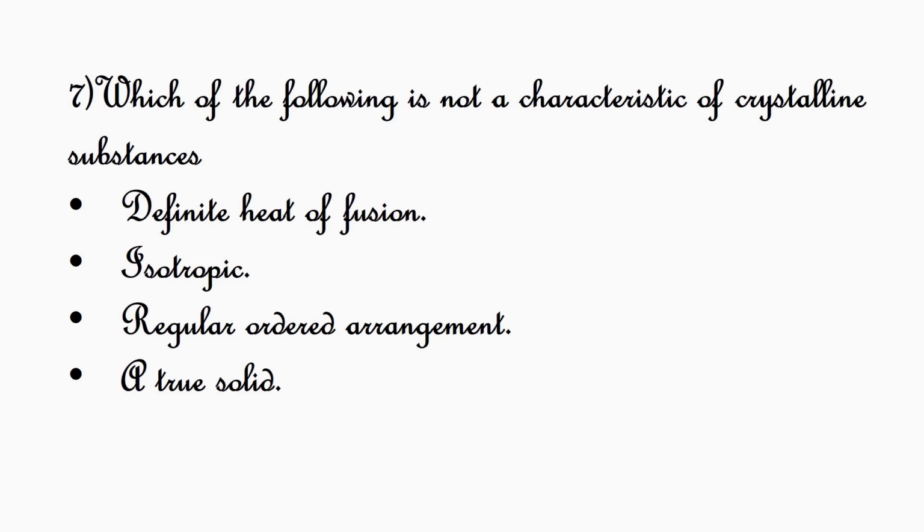Which of the following is not a characteristic of crystalline substances? Definite heat of fusion, isotropic, regular ordered arrangement, true solid. Among the four characteristics provided, you have to identify which characteristic is not a feature of crystalline substances. Before we give the answer, let us discuss the difference between crystalline substances and amorphous substances, because any point can be asked for the examination.